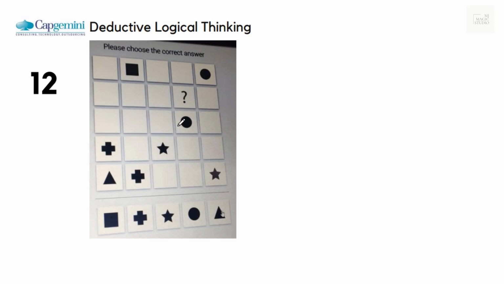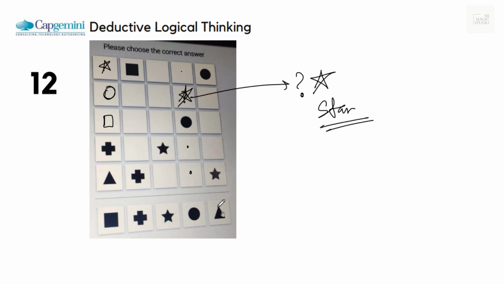Okay, let me try to fill this up. Circle, circle. Here we should have a circle. Square, we can't have a square here. There you should have a square. And for the first column I'm left with a star. That means there is no star here. No star here. Here is no star. Question mark is star. At the place of question mark it should be star. And where is my star? Star is there, and let the star glow. Moving on to the next one.